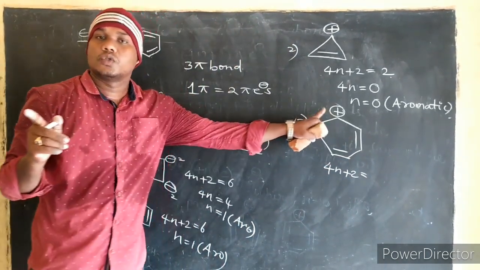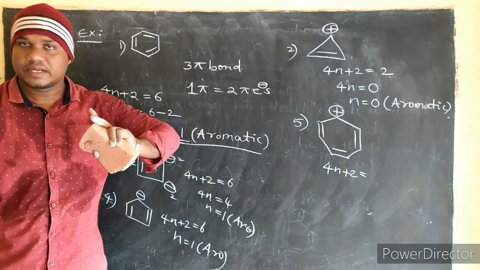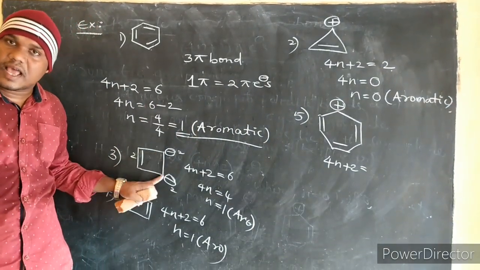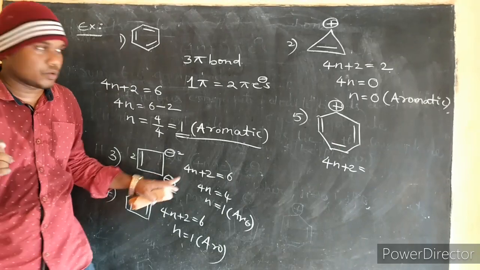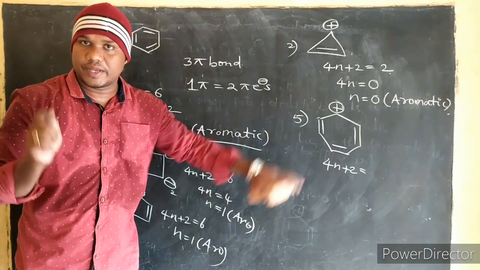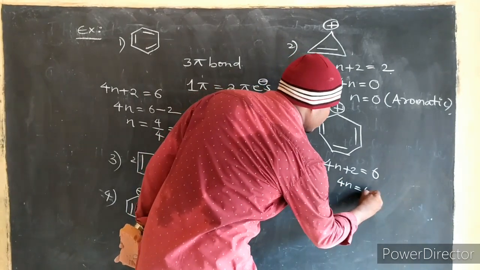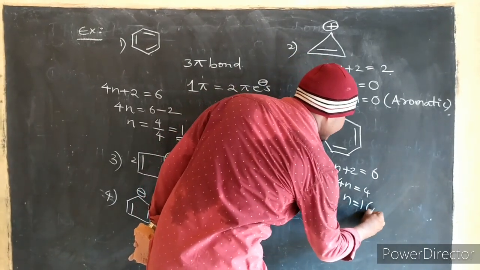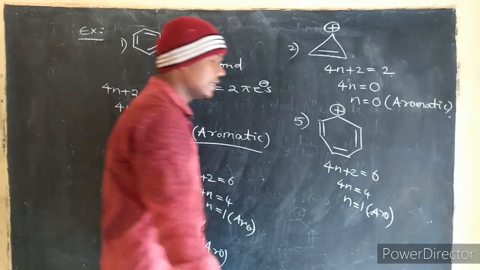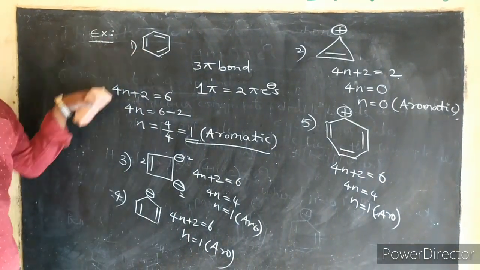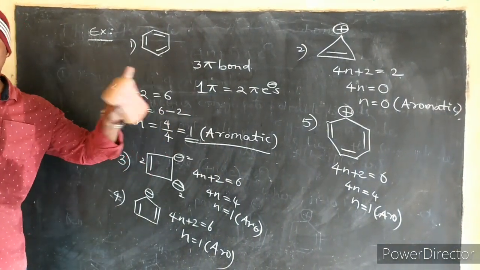A positive charge should not be considered as a pi bond. Only a negative charge is considered, meaning 2 pi electrons. Here positive means 0 pi electrons. So 4n plus 2 equals 6, 4n equals 4, n equals 1. That is aromatic. So these all are aromatic compounds.